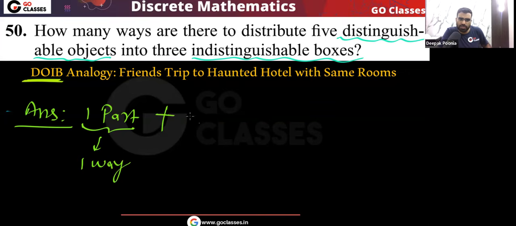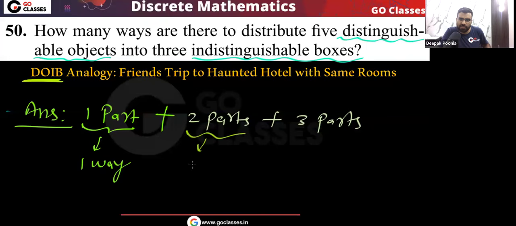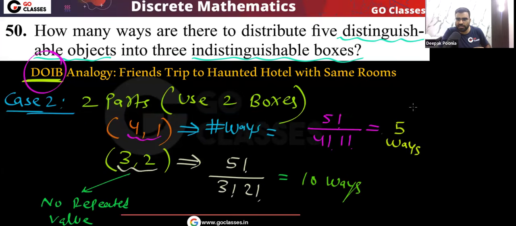Then when you create two parts partition, and then you create three parts partition. So when you create two part partition, then we got, I think, 15. Correct? When we were creating two parts, then total we got 15.